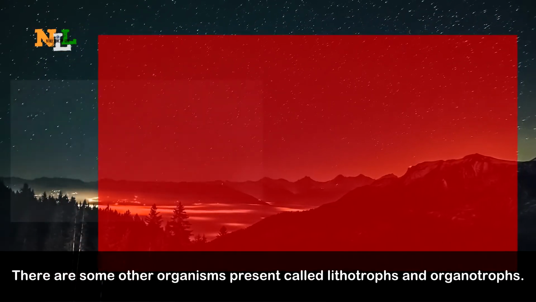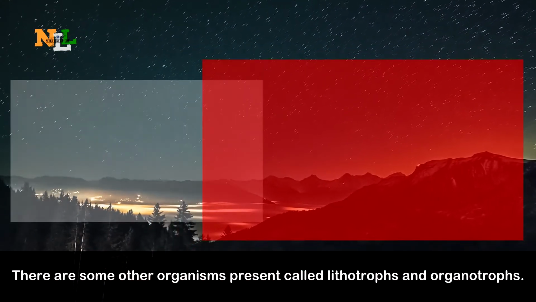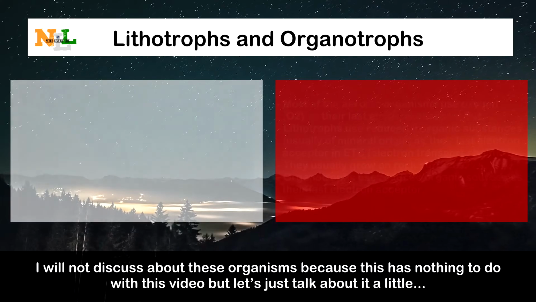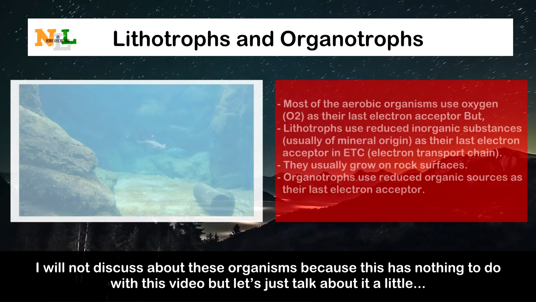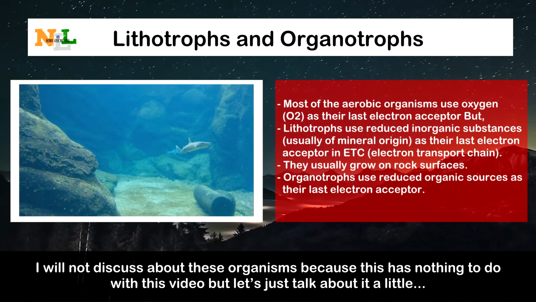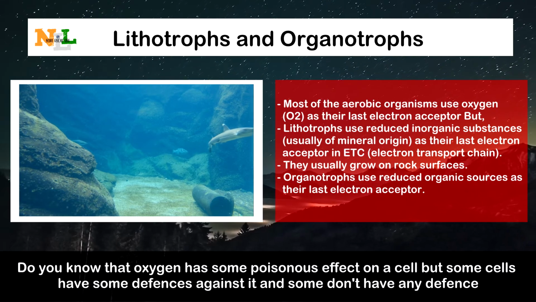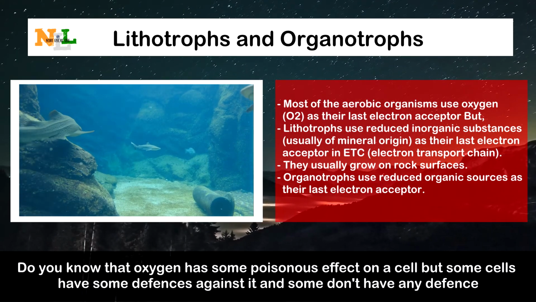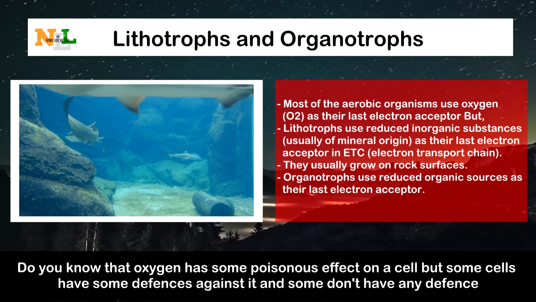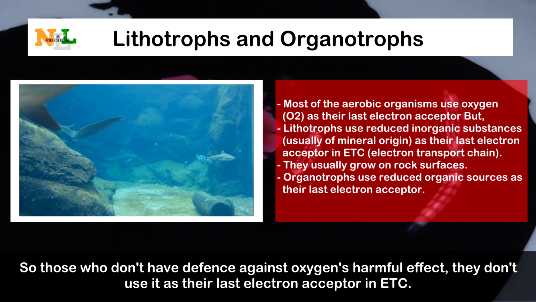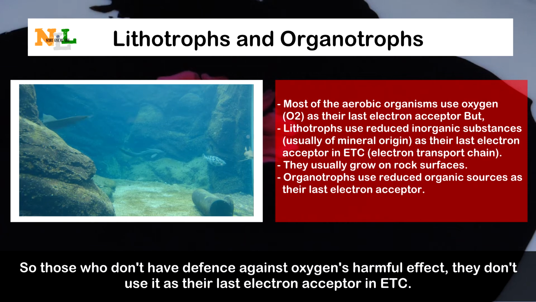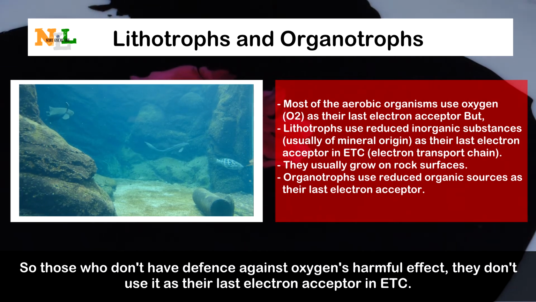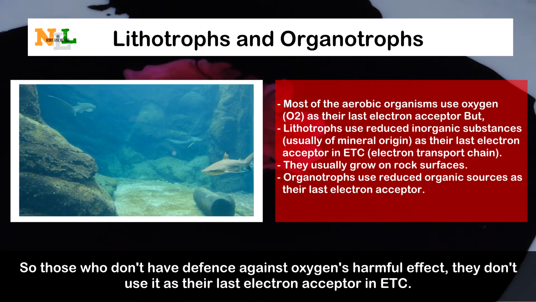There are some other organisms called lithotrophs and organotrophs. I will not discuss these in detail because it has nothing to do with this video, but let's just talk a little. Do you know that oxygen has a poisonous effect on a cell? Some cells have a defense against it, and some don't. Those that don't have a defense against oxygen's harmful effect don't use it as their last electron acceptor in the electron transport chain.